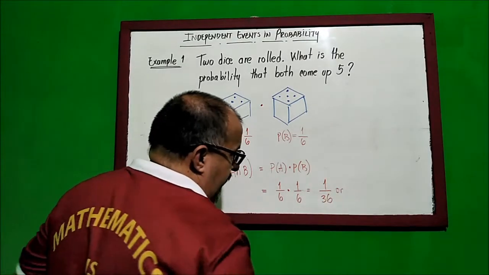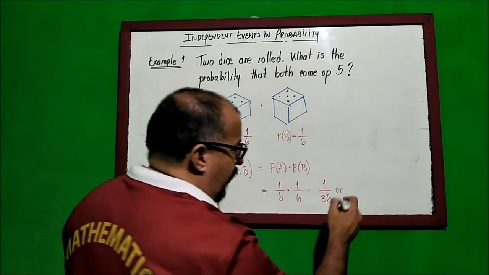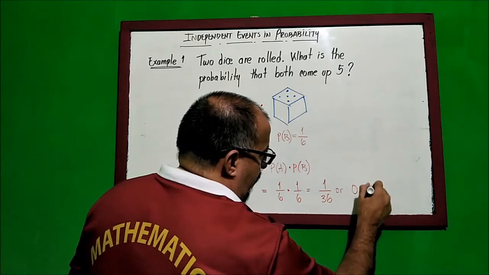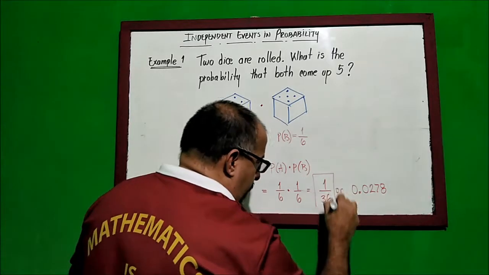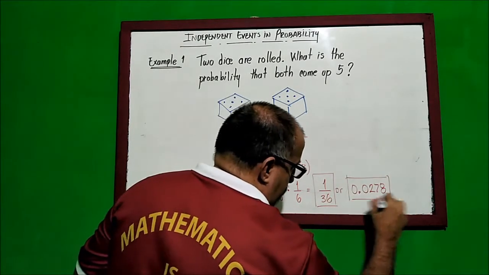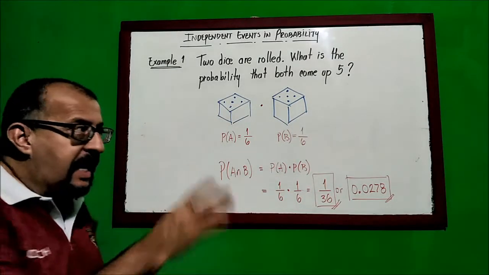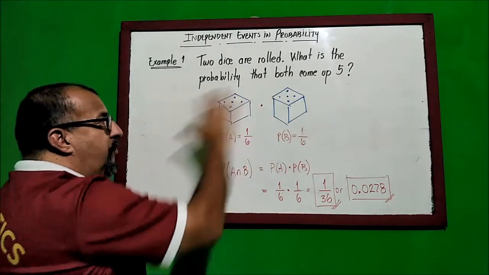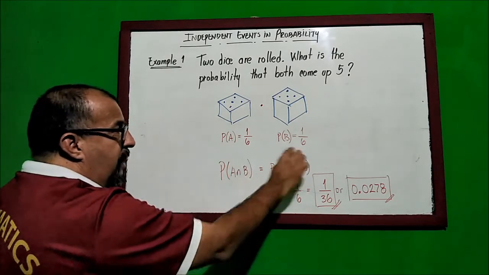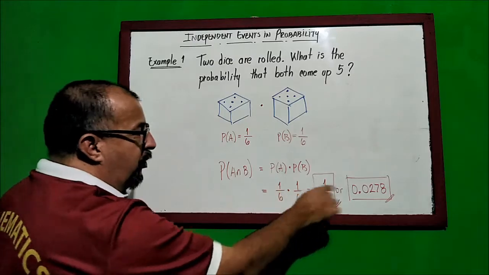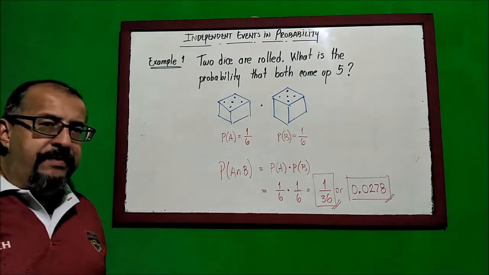Or if you want to write it in decimal form, let's remember that we have as a class rule that we're going to work with 4 decimal places, and the last of the places will be rounded, so we can have this also as an answer. So it's either 1 over 36 or 0.0278. The two of them are considered correct answers. So in this case, we have two independent events happening here. We determine the probability of each one of them, and then we multiply the results to obtain the probability that both faces came up equal to 5.